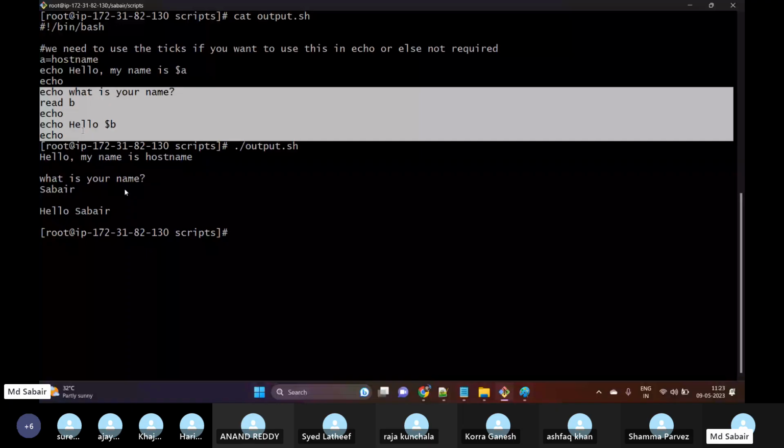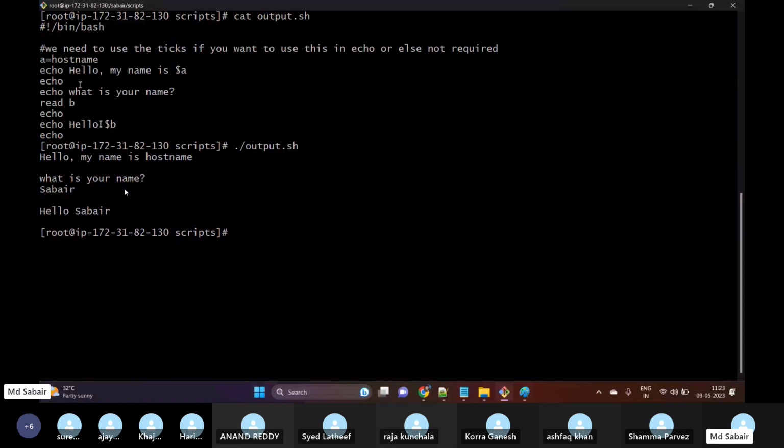So what this should do is, hello, my name is, this should be the output. Okay, hello, my name is IP 172.31.82.130.ec2.internal. So this should be printed instead of hostname. But what happened? This has been taken as a variable. So whenever we want any command to execute inside echo, right, we need to use those tick marks. I mean the backtick.